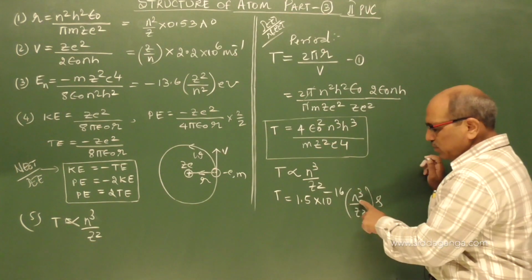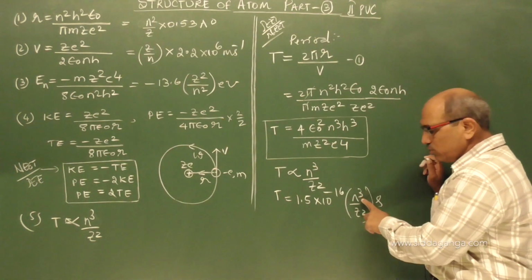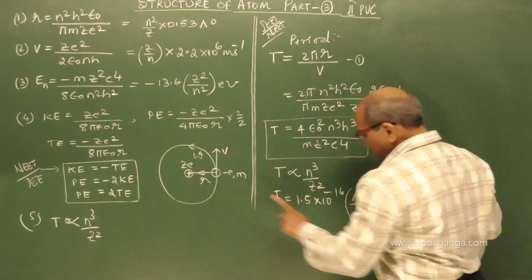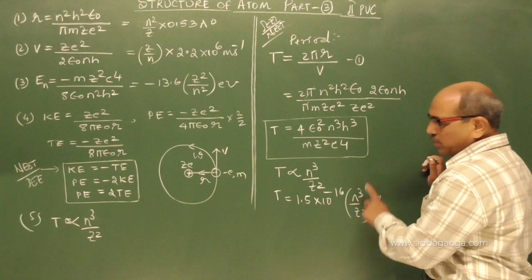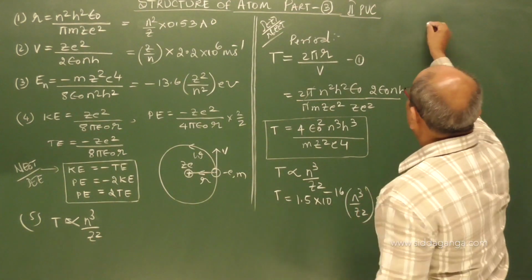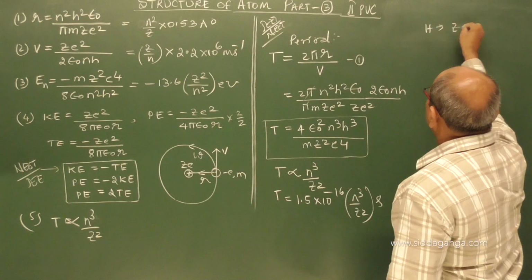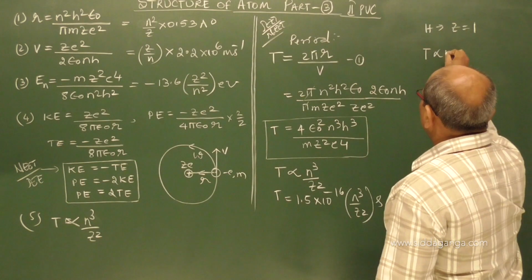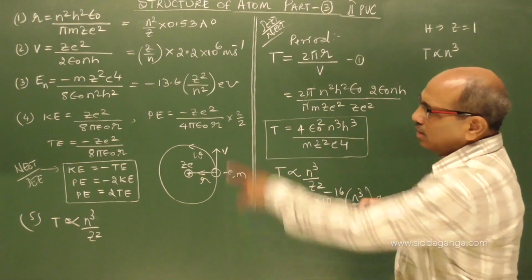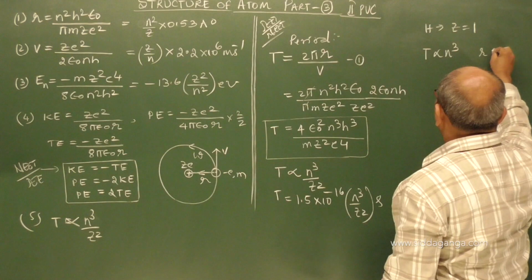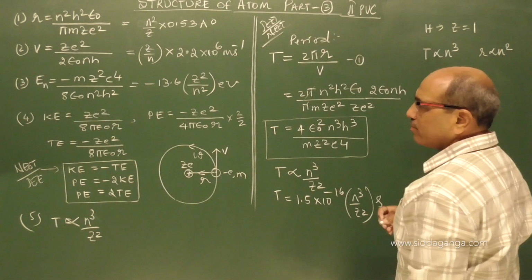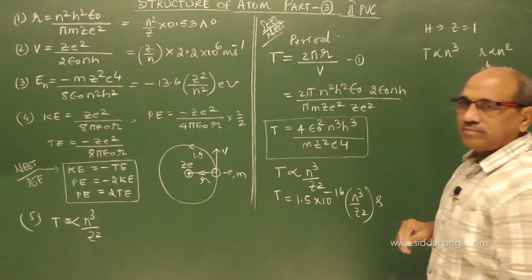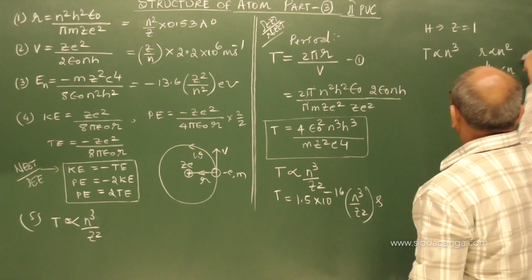For any other orbit, it changes at cube rate, it increases at cube rate. With the square rate it decreases with z number; as z increases, it decreases. But with n cube it increases. Just for the hydrogen atom, z is equal to 1, I will show one important relation. T is proportional to n cube, and for the radius expression, r is proportional to n square. I can write r to the power of half is proportional to n. Is it right? If I square it, here also square.